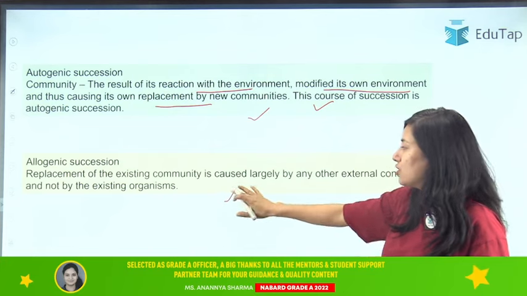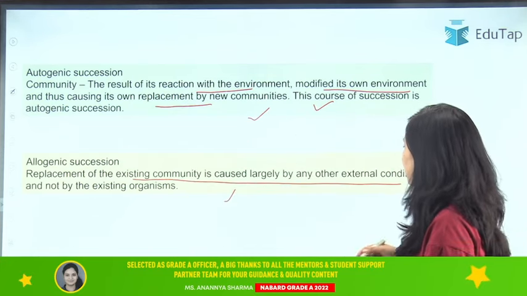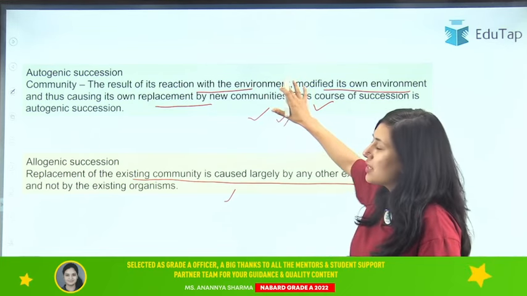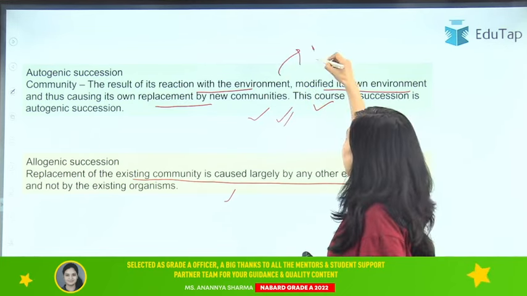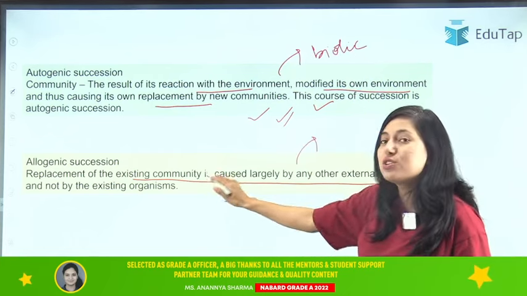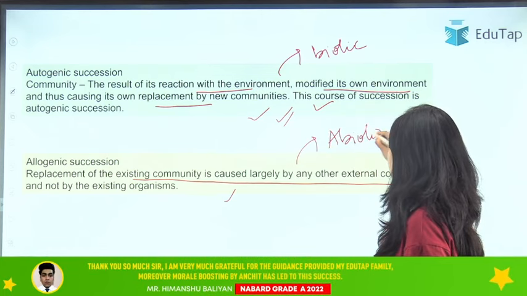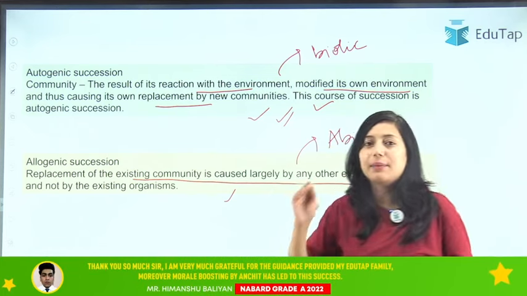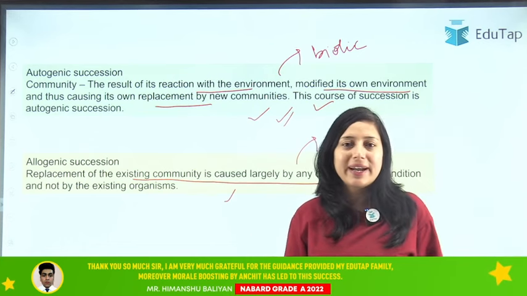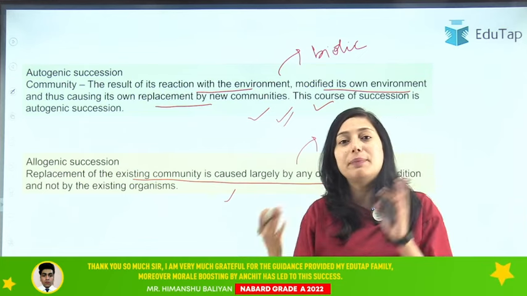Allogenic means replacement of the existing community caused largely by external conditions. So basically your autogenic succession happens due to biotic factors, means living factors, and your allogenic succession happens due to abiotic factors. Clear? So in allogenic, due to some abiotic factors, the existing community just gets replaced by something else.